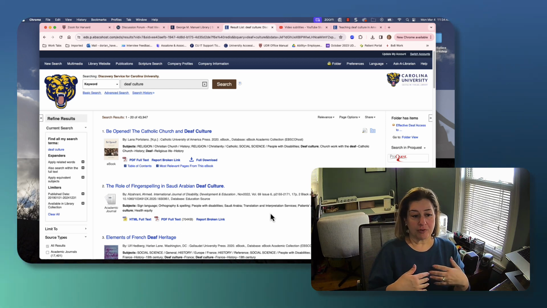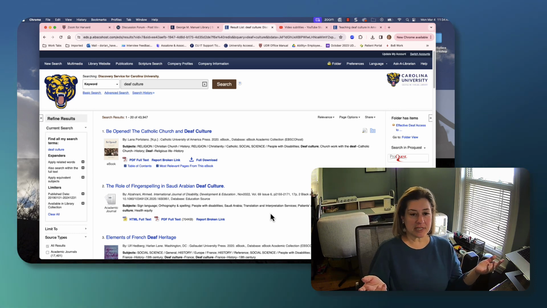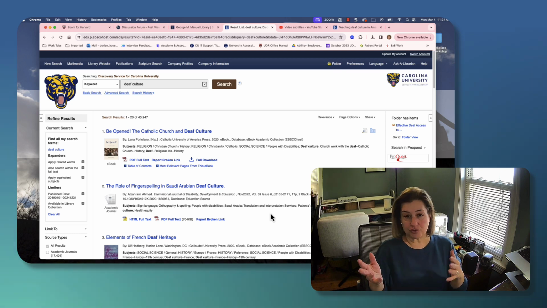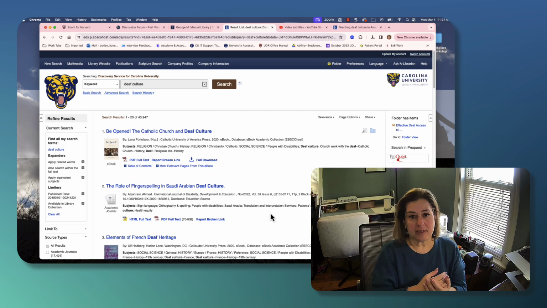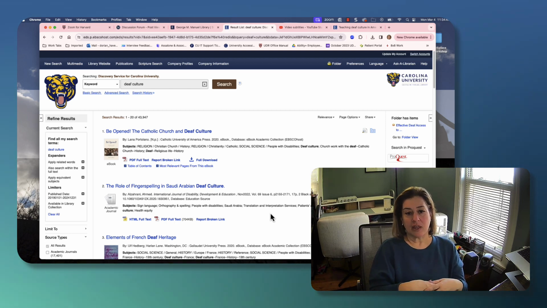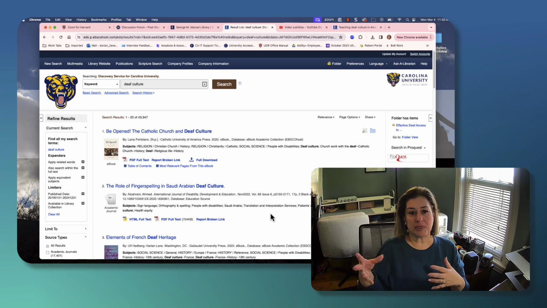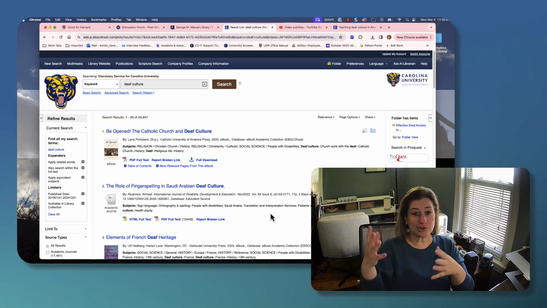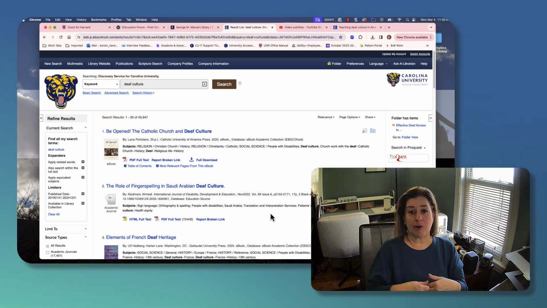Some of it might come from a website or whatever, especially if, let's say, again, you're using deaf ministry, you may want to reference the church's website because you're going to draw on information that they've included. So sometimes that information is going to be very relevant, but it shouldn't be the bulk of your research or evidence or what have you. It should be from peer-reviewed, meaning from reputable journals or things like that.